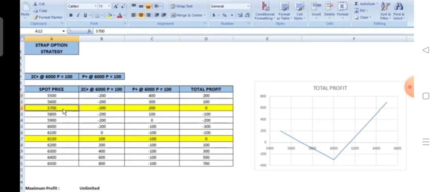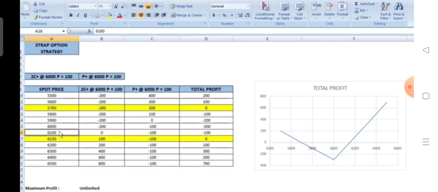If the spot price of the underlying on expiry is 5,700, the call option gets lapsed, we lose 200 rupees. Put option gets exercised, we earn 200 rupees. So this marks the lower break-even point of this strategy, 5,700.